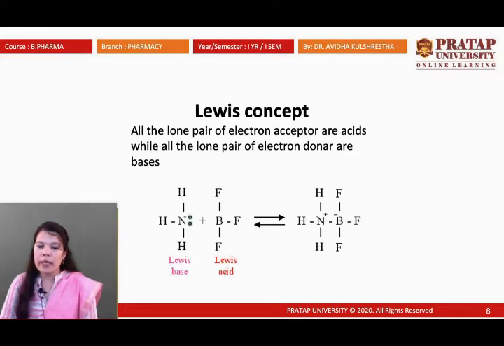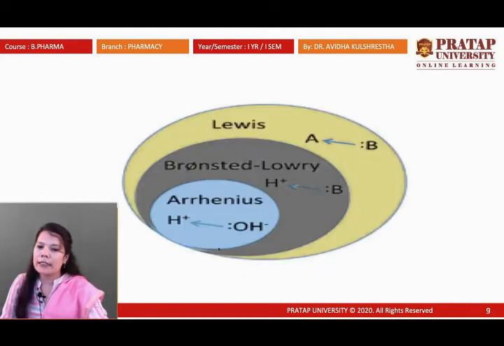All three concepts complete the variety of acids and base chemical species. Actually, a huge variety of compounds comes under the head of acids and bases. A very minimum quantity of acid and base we get in the Arrhenius concept, where the compounds have H plus ion and OH minus ion. In the Bronsted Lowry concept, the compounds have H plus ion, but donation and acceptance create the Bronsted Lowry concept.